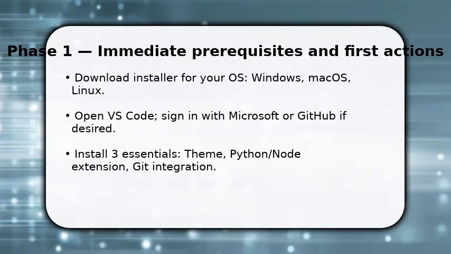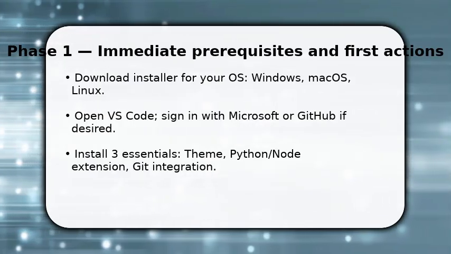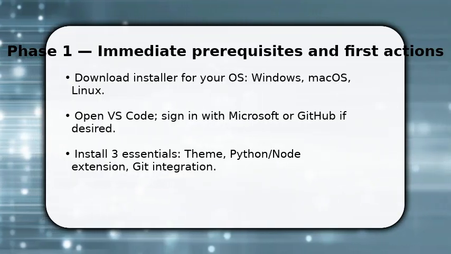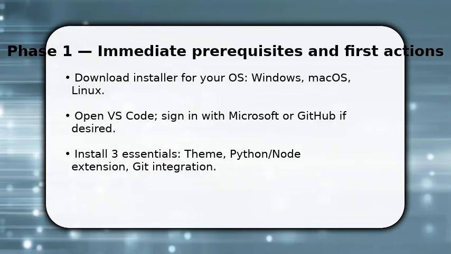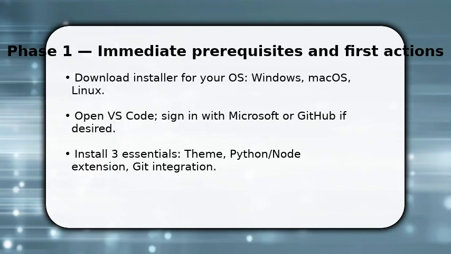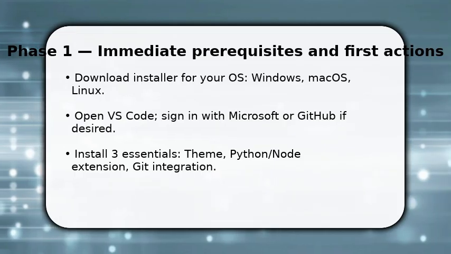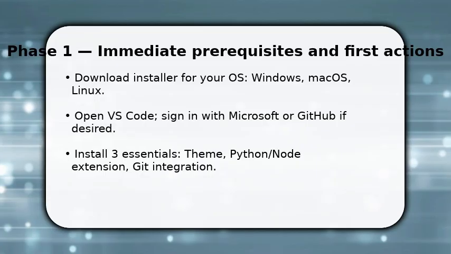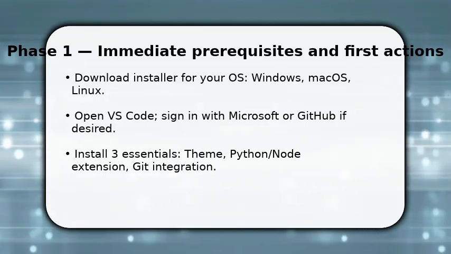You start by installing Visual Studio Code and opening it now. Pick the correct installer for your OS and run it. Once done, launch VS Code and complete the initial prompts so the UI loads. Make sure to sign in only if you want sync and settings backed up. Then, install a color theme, the language support extension you need, and Git integration. These first steps give you a working editor, syntax highlighting, and source control, key for productive work from minute one.